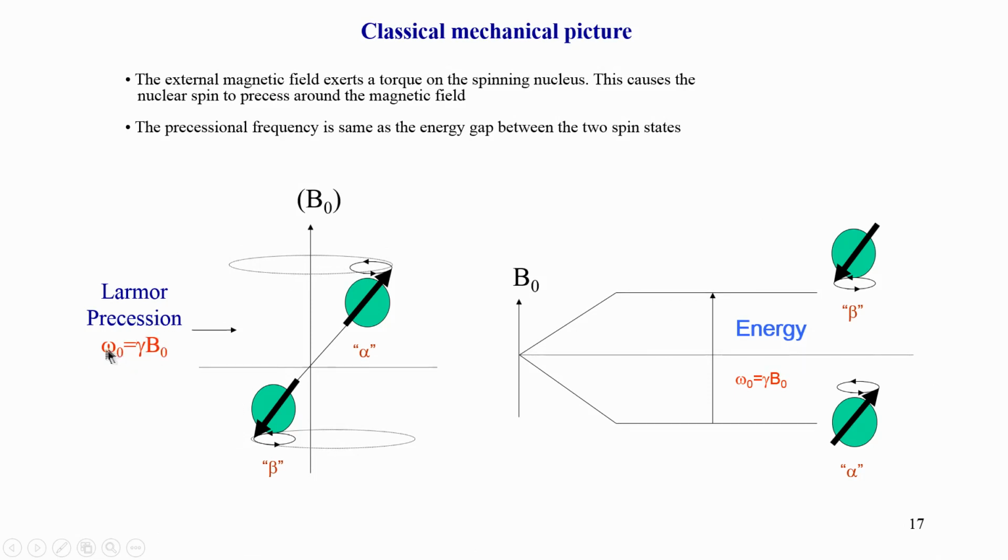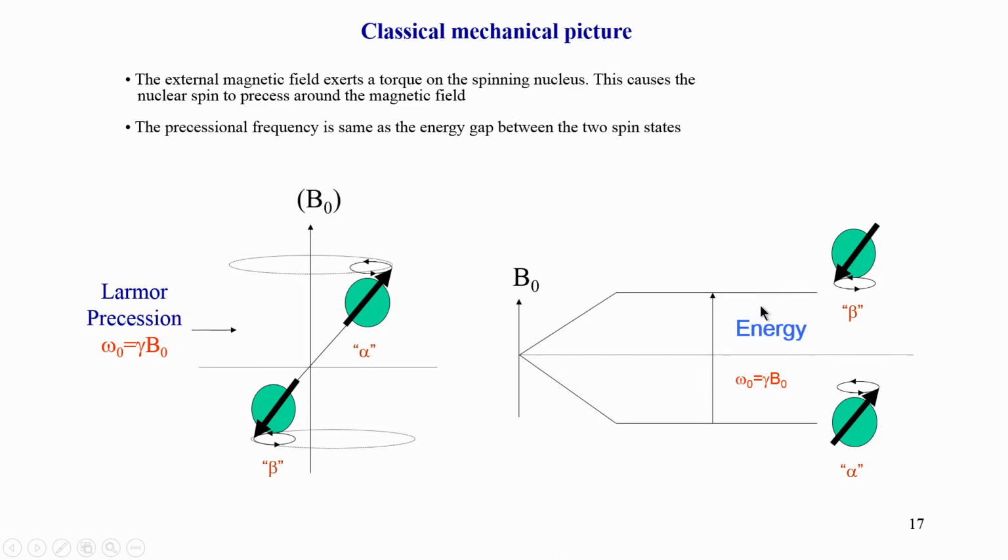Here omega is the angular frequency, gamma is the gyromagnetic ratio, and B0 is the magnetic field. What it says is that this precession is much faster if I increase B0, and very slow if I reduce B0. So, this precession is dependent on the magnetic field, and what is interesting is that this frequency value, gamma B0, of the precession is the same as the energy needed for it to be excited.